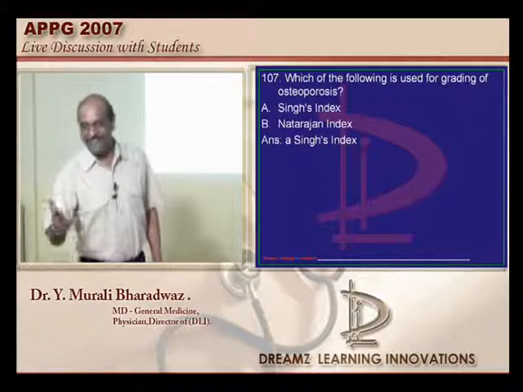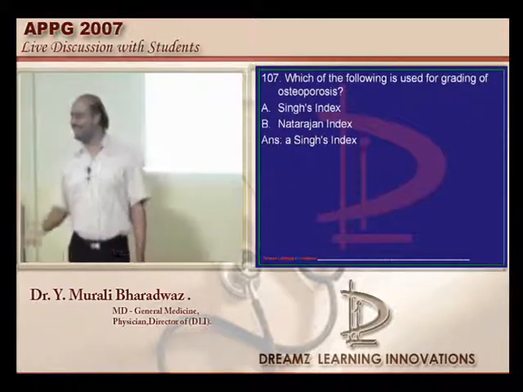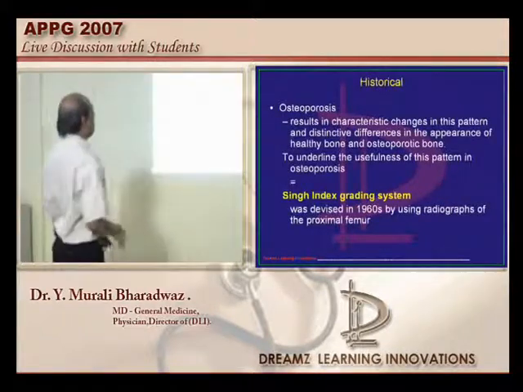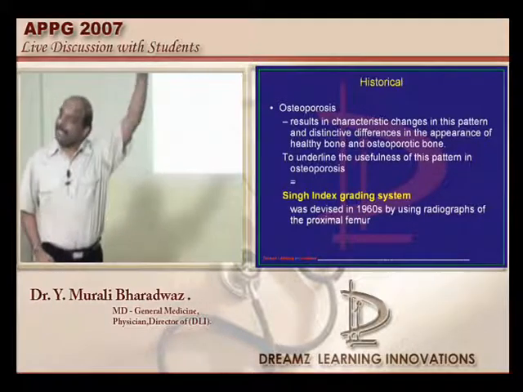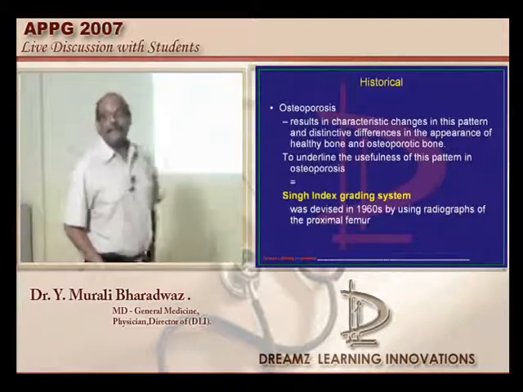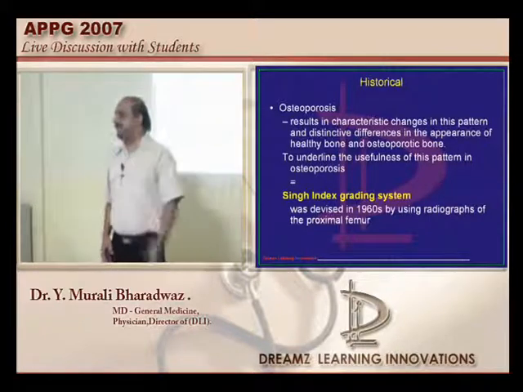So, on a lighter vein, don't tell that Dr. Murli teaches these things. Singh's index, doctor, basically it is a radiograph of the proximal femur, based on which in 1960, when probably Gyani Zail Singh was our president, it was there.